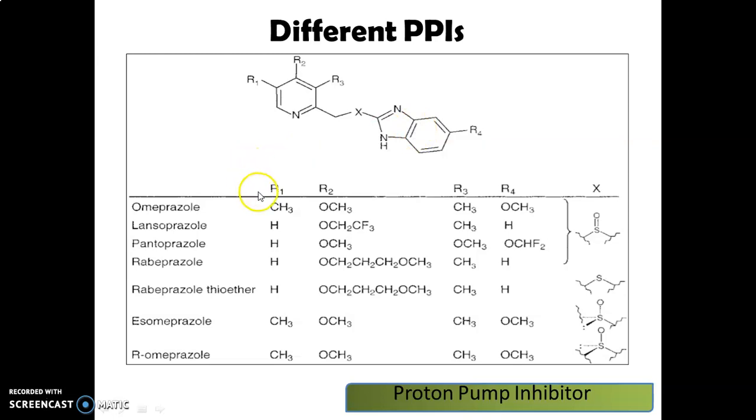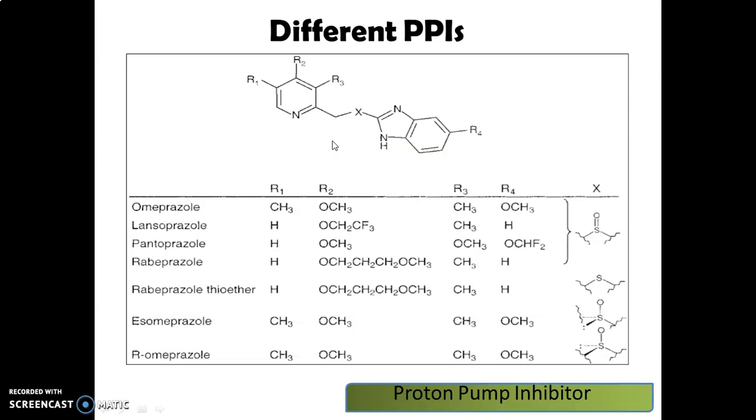In omeprazole, the pyridine substituents are at positions R1 and R3, each a methyl group, while at the fourth position, the para position to the nitrogen of this pyridine, there is a methoxy group, that is R2. The benzimidazole substituent is a methoxy group, and the connecting moiety is a sulfonyl methyl moiety. So that will give the structure of omeprazole.